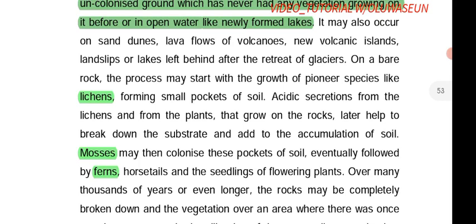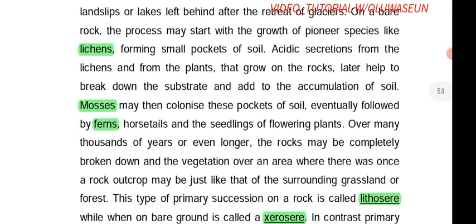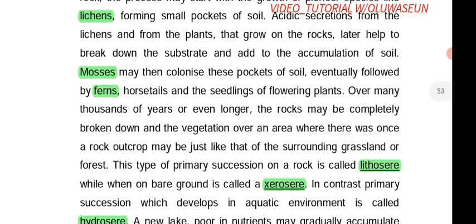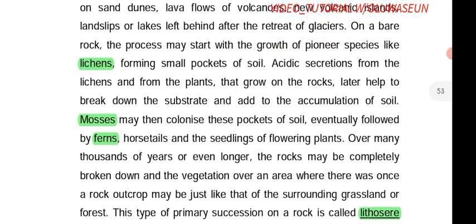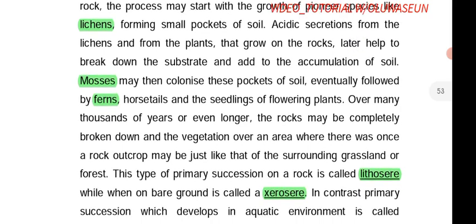Then mosses will also grow. Then fern. Then later other plants will start growing in that place. So they will ask you in the exam or even your test what are the types of plants that first grow in a primary succession. So we have lichen, we have mosses, we have fern.